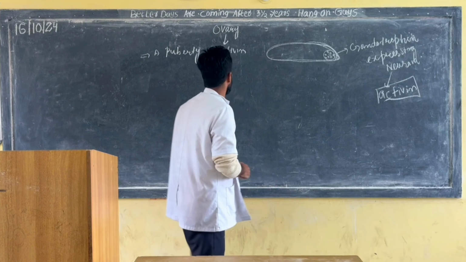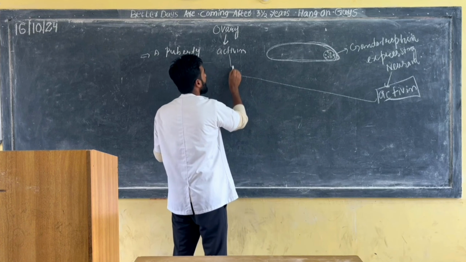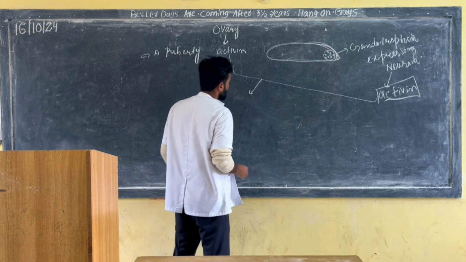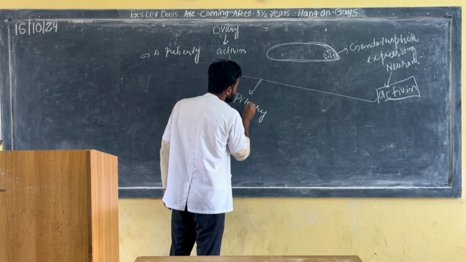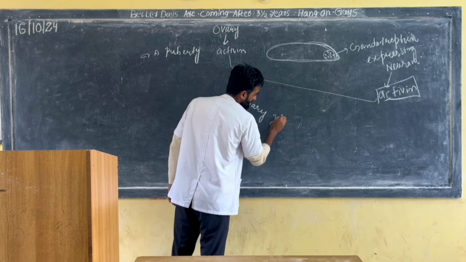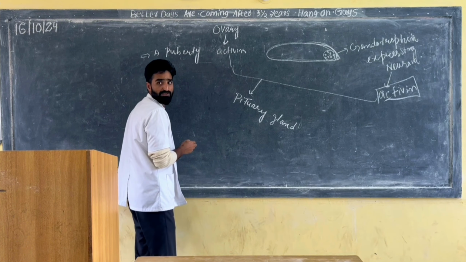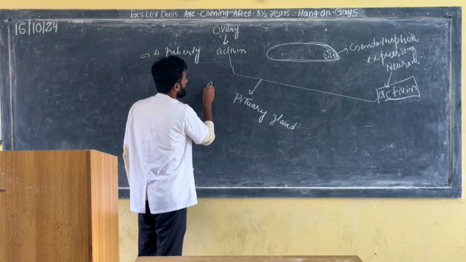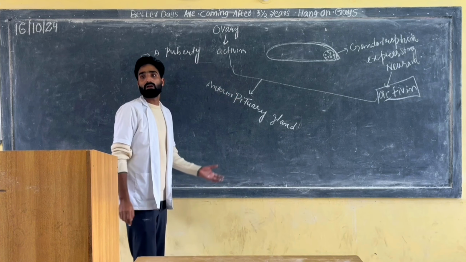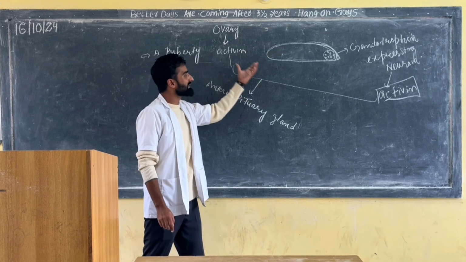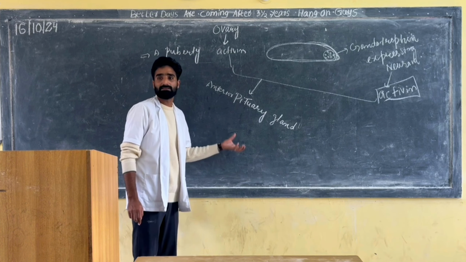This activin will act on the pituitary gland. Anterior pituitary gland or posterior pituitary gland? Tell me. Yesterday I said, no? Anterior pituitary gland. They will act on the anterior pituitary gland. As soon as this activin acts on the anterior pituitary gland, what will the pituitary gland release?